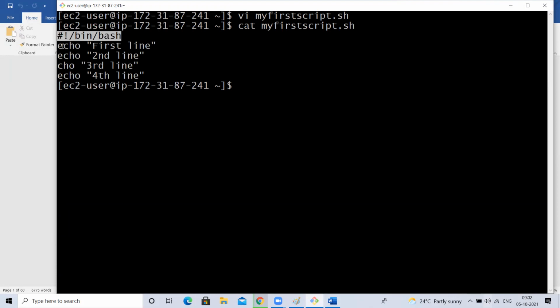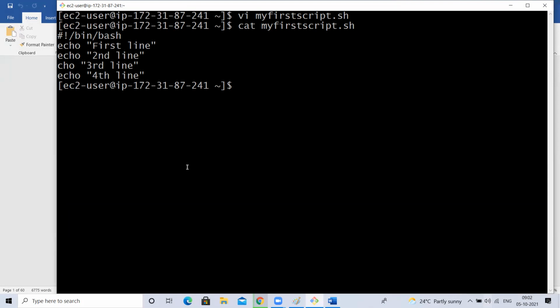Sir, can I write this first echo and then write the shebang line? No. If you write it as a second line or third line, it will not be considered a shebang line. There is some special meaning for this shebang line. Yesterday I said there are different shells available on your Linux machine, like bin shell, bash shell, T shell, K shell, Korn shell. There are different shells available.